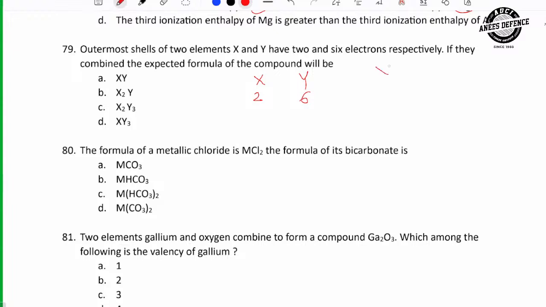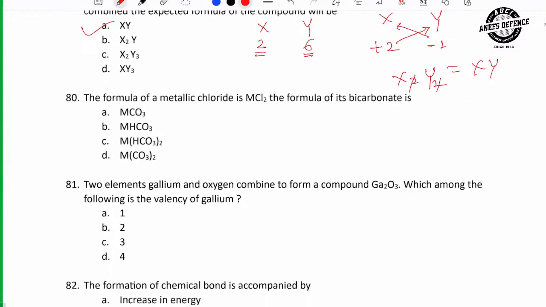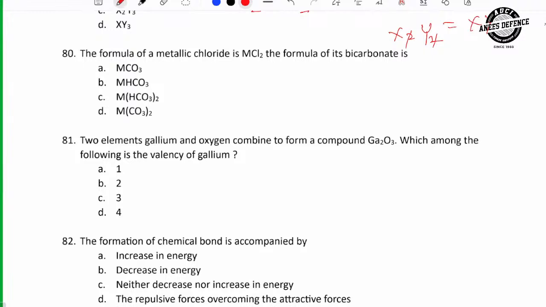फॉर्मूला किस बात के ऊपर डिपेंड करता है? वैलेंसी ना. अगर X के वैलेंस शेल में 2 इलेक्ट्रॉन्स है तो इसकी वैलेंसी क्या होगी, +2. Y के वैलेंस शेल में 6 इलेक्ट्रॉन्स है, मींस it will gain 2 electrons, that is -2. We will just cross multiply. So cross multiply means X2Y2. But if there is a common coefficient, then we can make it simple. So this becomes XY, na? 2 ones are 2, 2 ones are 2. So which is the more correct option? A. Now you can do this question.